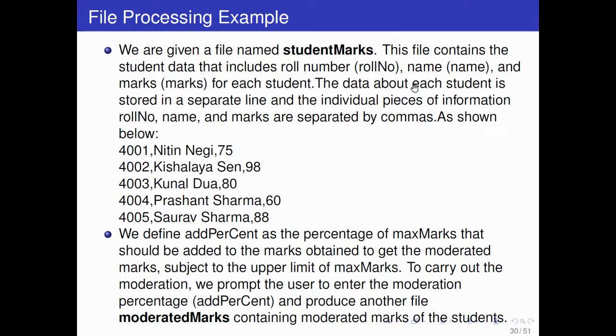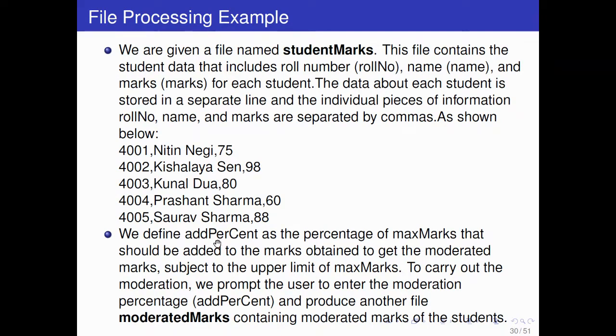So the data about each student is stored in a separate line, and the individual pieces of information, roll number, name, and marks, are separated by commas. So you can see here, you have a file named student marks, and that contains these roll number, name, and marks. So each line is data about one student. And now what do you want?